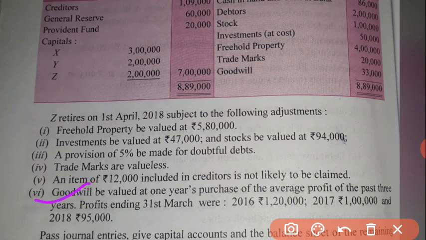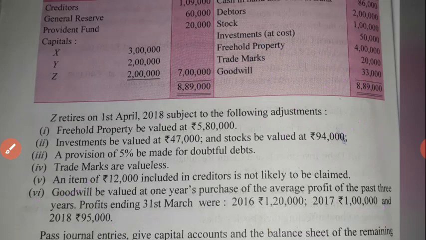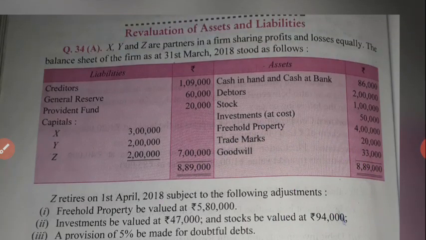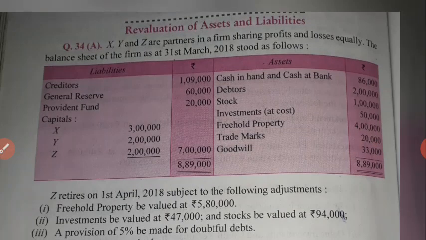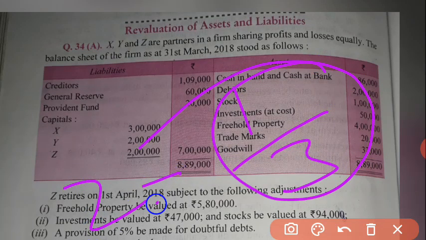See the last adjustment: the goodwill of the firm is valued at 1 year purchase of average profit. In the last chapter I told you how to calculate goodwill on the basis of the average profit method. The profit of 2 years is given as 1,95,000. Divide both years' profit by 2, and then multiply by 1, and you will get the firm's goodwill. Then you have to calculate the share of Z. Z's profit sharing ratio was equal, so Z's share equals 1/3.